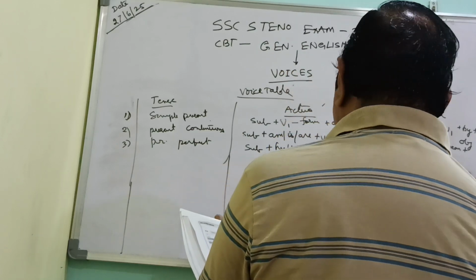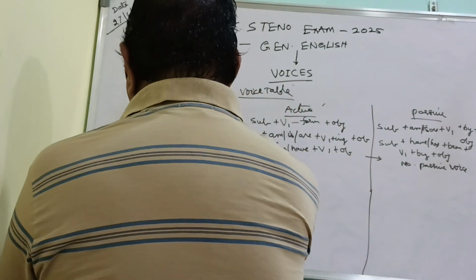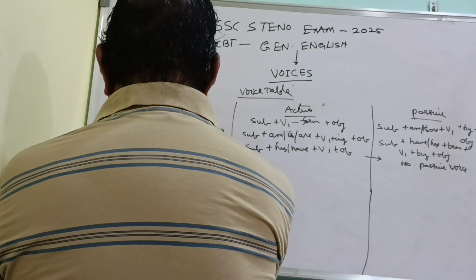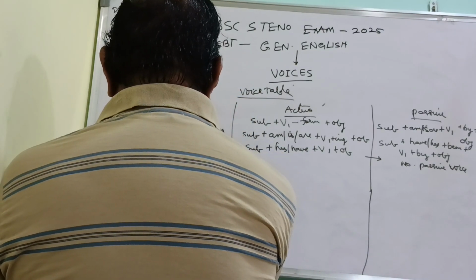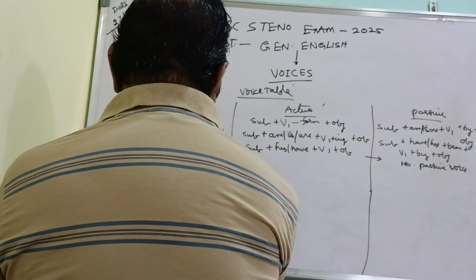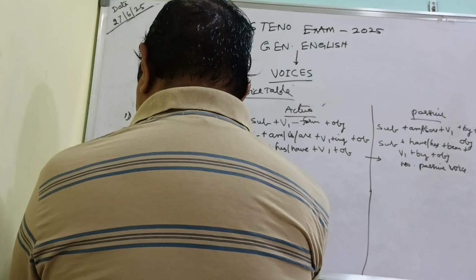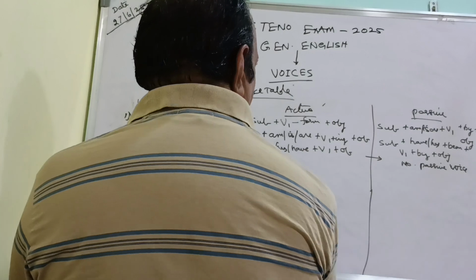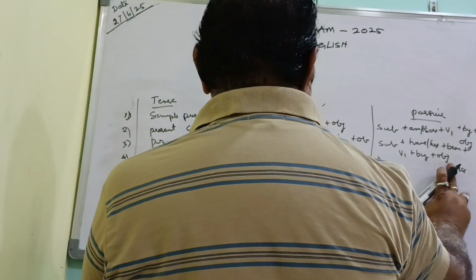Passive voice. In the same way, present perfect continuous. And again, the structure of the sentence will be like this.